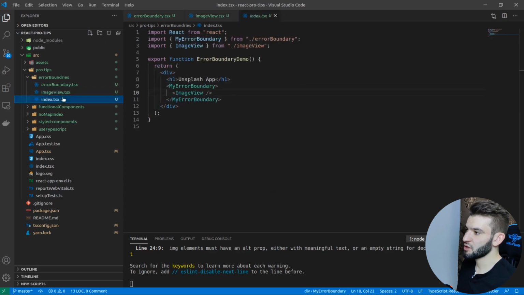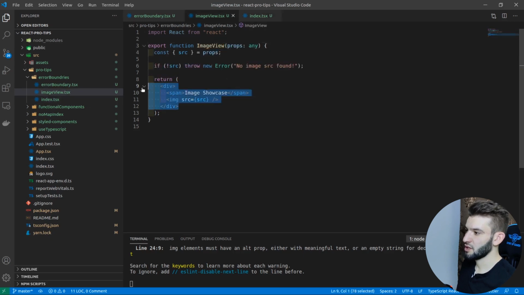Now, let's go through an example. We've got a pretty basic example in here. You've got some splash, and we are wrapping this image view with my error boundary. So this image view is just a basic component. All it does is render an image showcase with an SRC, and it expects this SRC to come from the props. Now what I'm doing in here is, if there's no SRC, I'm going to throw a new error with this silly error message or whatever.